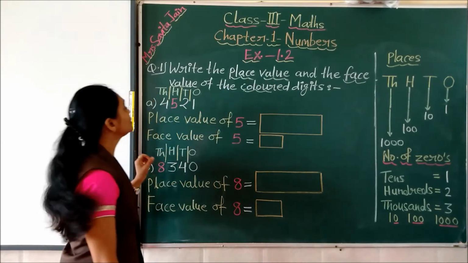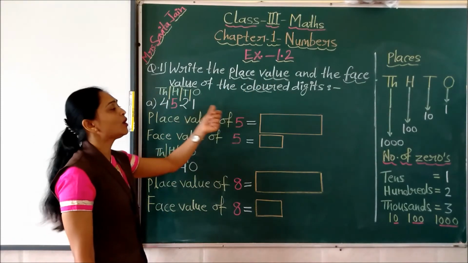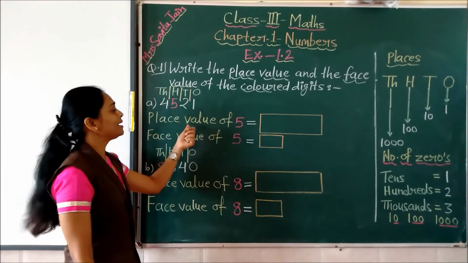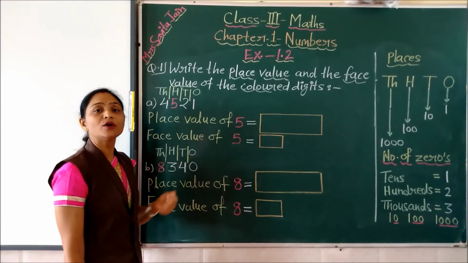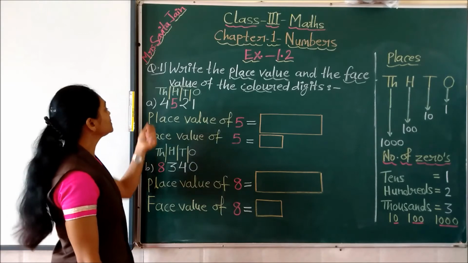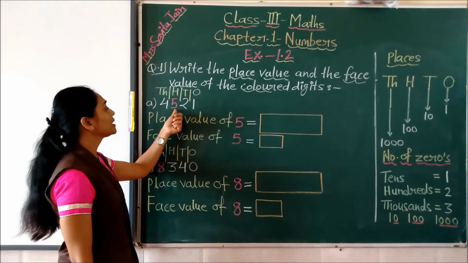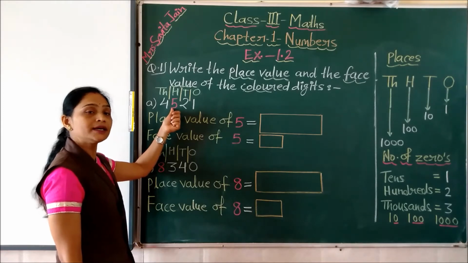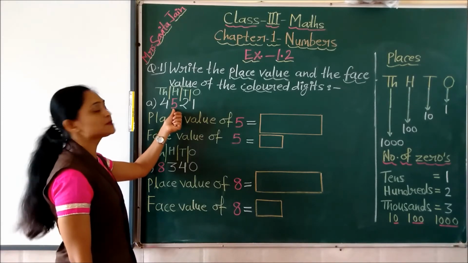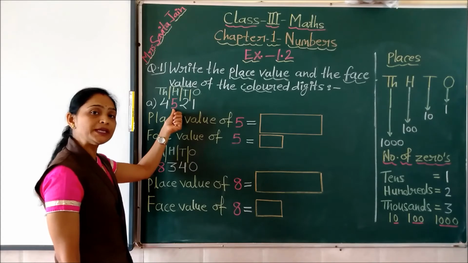So these places and these values we have to remember, children, when we are writing the place value. We will see with this question how this is going to help us for writing the place value of any digit. Now see this question. Here which digit is colored? This is 5. Yes, this 5 is written in color. So we have to see first on which place this 5 is written.